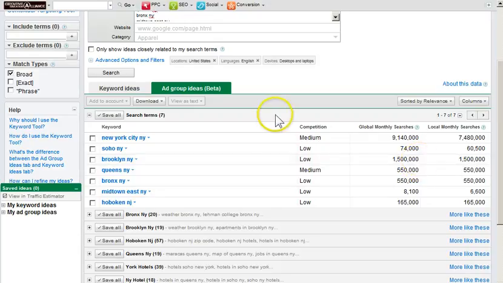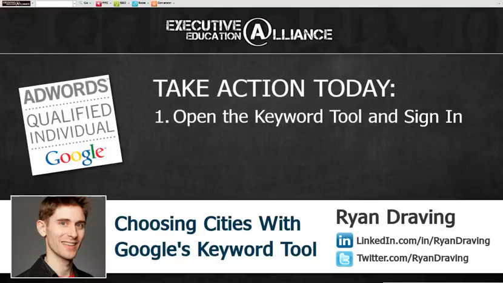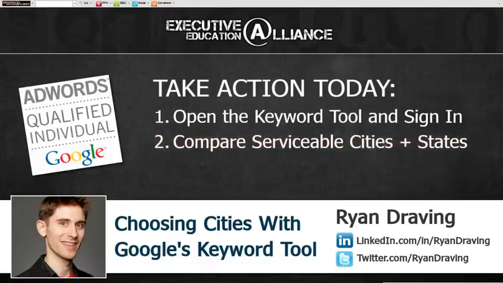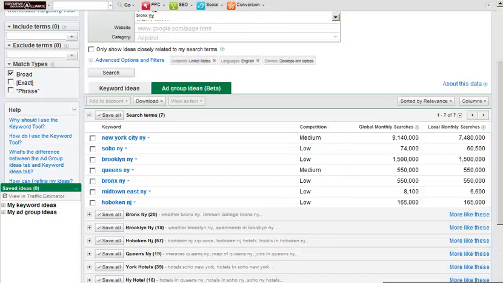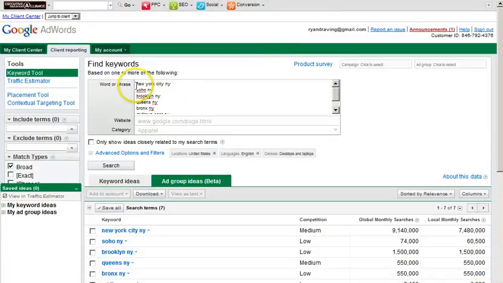So what you're going to do, go back here, you're going to compare serviceable cities and states. So anywhere that you can service, you're going to put in here in Google's keyword research tool and put it with the state name, because for example, Soho might come up, people might search for a Soho fashion design company that's not actually relevant to Soho, New York.